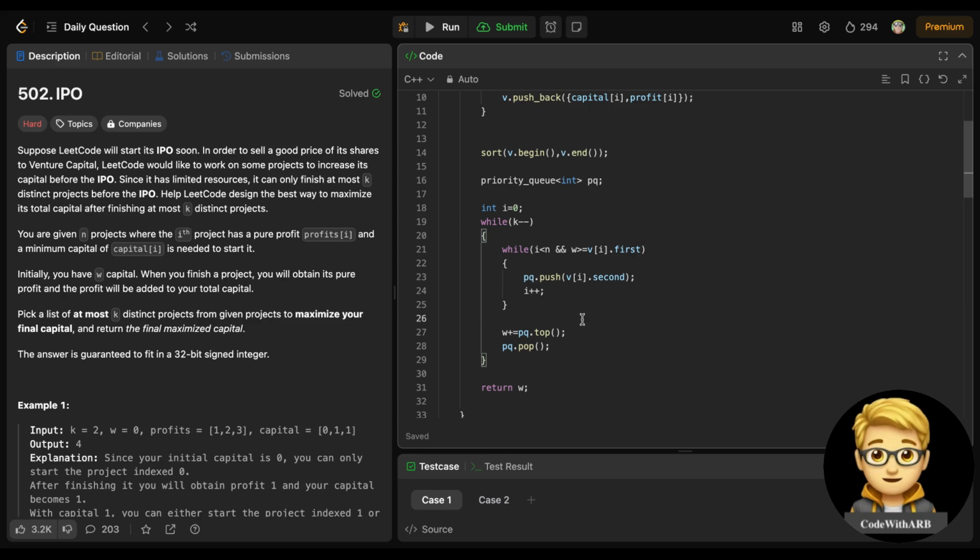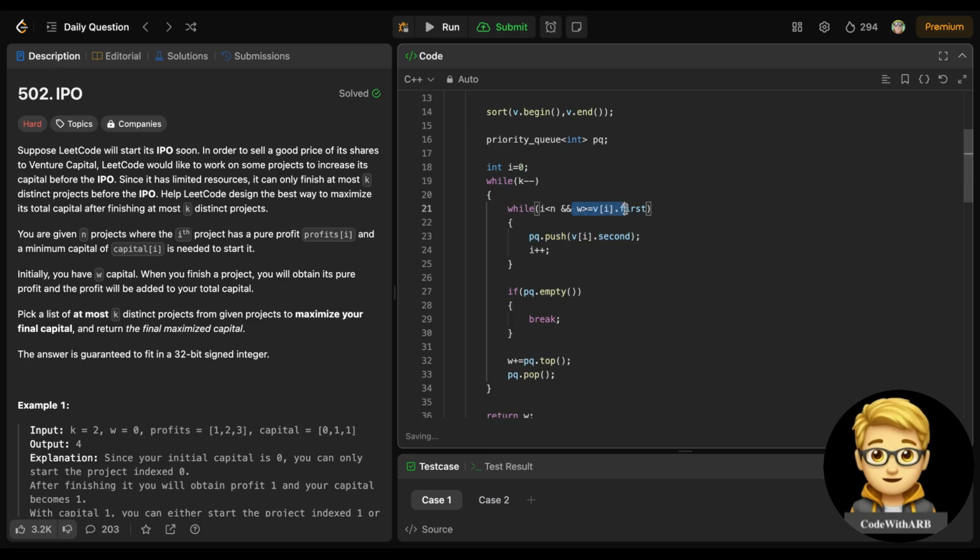So for that I need to check whether my priority queue is empty. If my priority queue is empty, it means I don't have any projects left that I can take. It means I can simply return W from here, or you can just break, whatever you want. Either you can return from here or you can break. The simple thing.